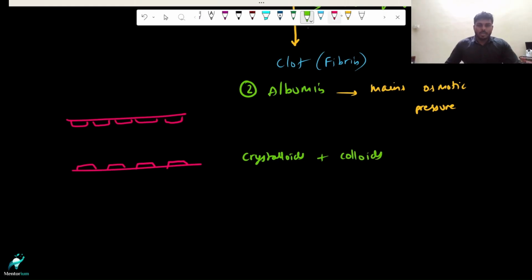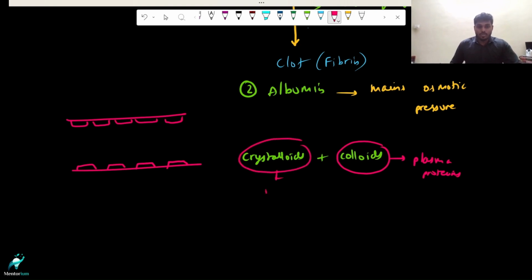Your plasma proteins are colloid in nature. They are colloids, our plasma proteins. And you have some other compounds like metabolic waste such as urea, and several electrolytes like sodium. So these things come under crystalloids. Both of these are present in plasma. Both crystalloids and colloids are going to maintain the osmotic pressure.